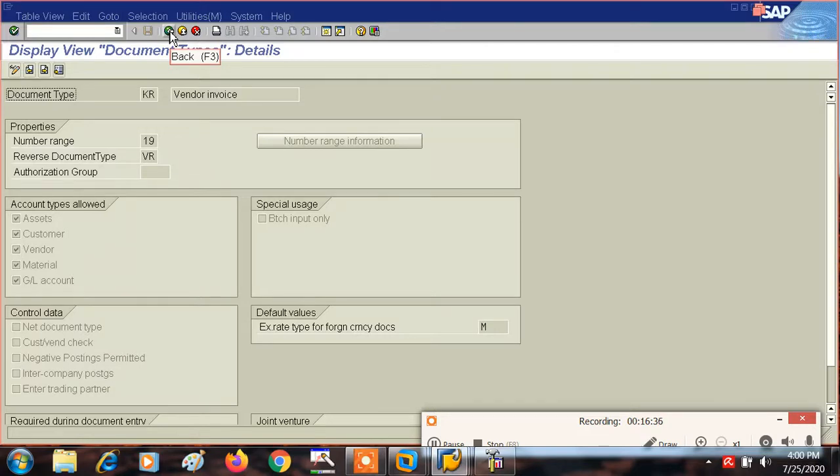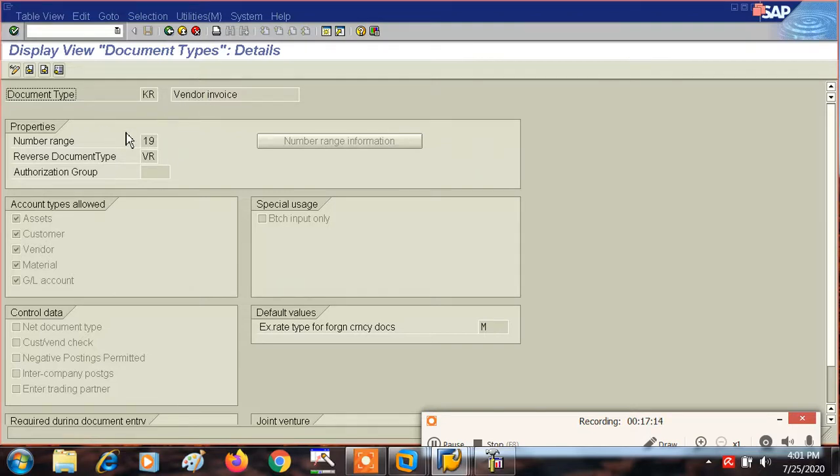And likewise we have to create the number ranges for customer invoice, customer payment, and there are so many document types, and for them we have to create the number ranges. And mind you, we are only supposed to create the number ranges according to the requirement of our clients. We are not here to give the two numeric code or two numeric symbol to these number ranges. Like here 19 is the two numeric code which has been already provided to the document type, which is vendor invoice.